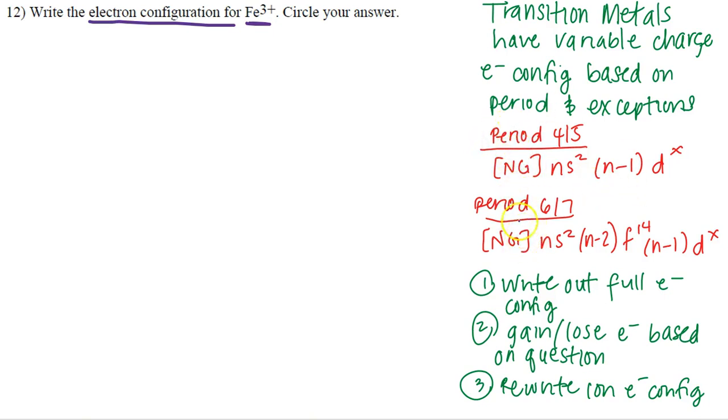I write everything shorthand, so you're going to take our noble gas, ns2, (n-1)d^x, and then for period 6, noble gas, ns2, (n-2)f14, (n-1)d^x. Okay? Now, where are we going to get our n from? Our n is going to tell us the period that we're in. And our x is going to be a number between 1 and 10 based on the periodic table.